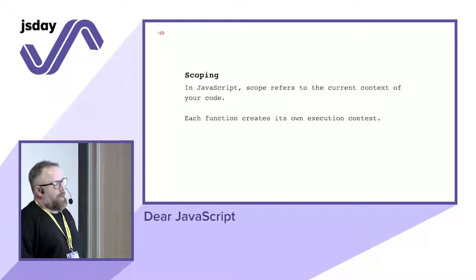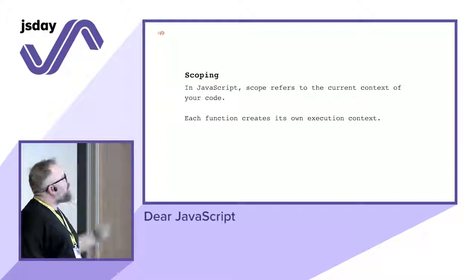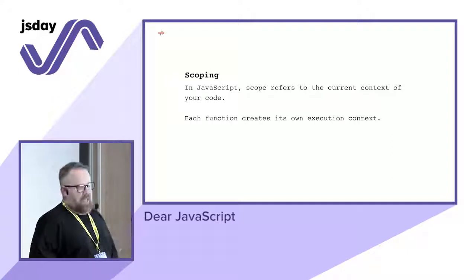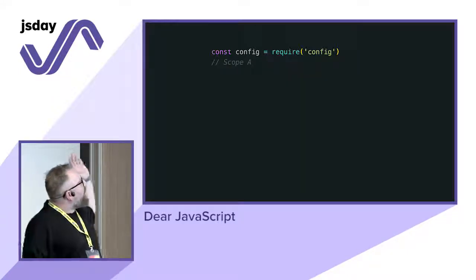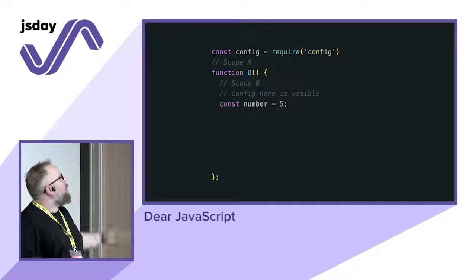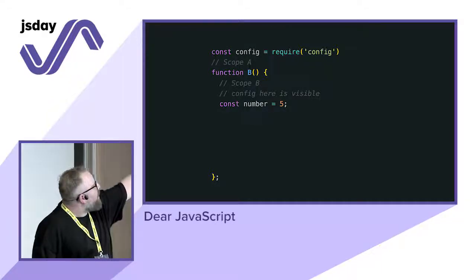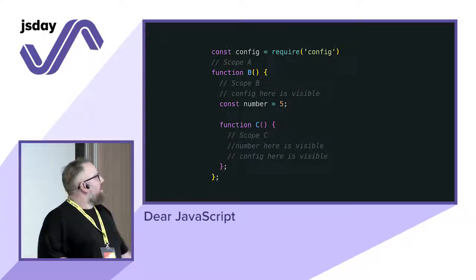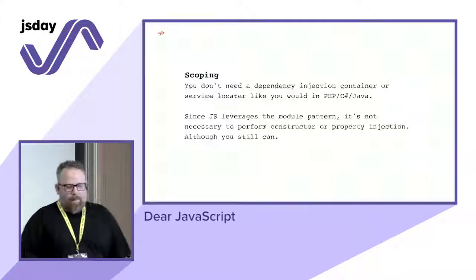So let's talk about the scoping. It's a bit boring, but let's talk about it. In JavaScript, scope refers to the current context of your code. Each function creates its own execution context. Cool, that's the definition. But let's give an example. When you, for example, require a package, whatever, you already have a scope A. Then when you have a function B, you have another scope B. And the scope B has access to scope A. And then you have another function inside the function, scope C. Scope C has access to scope B and scope A.